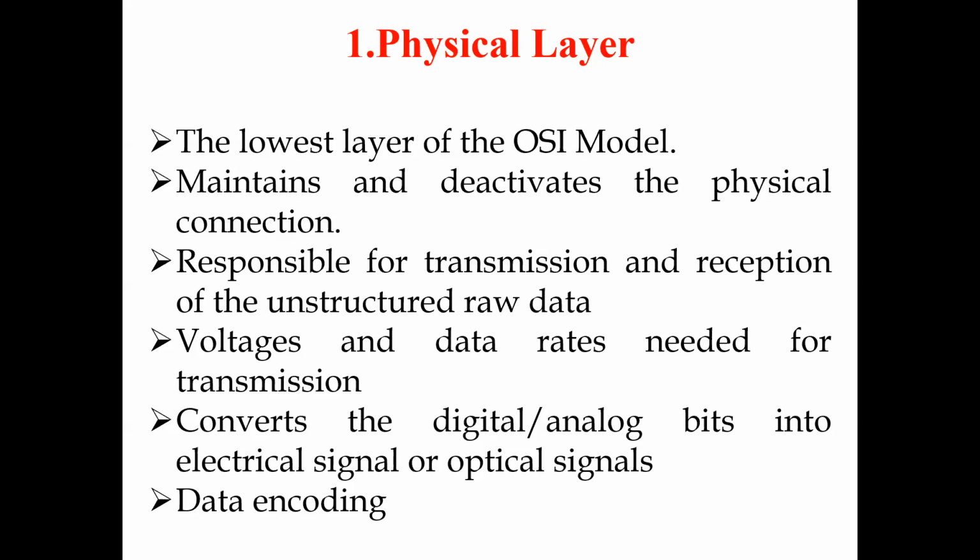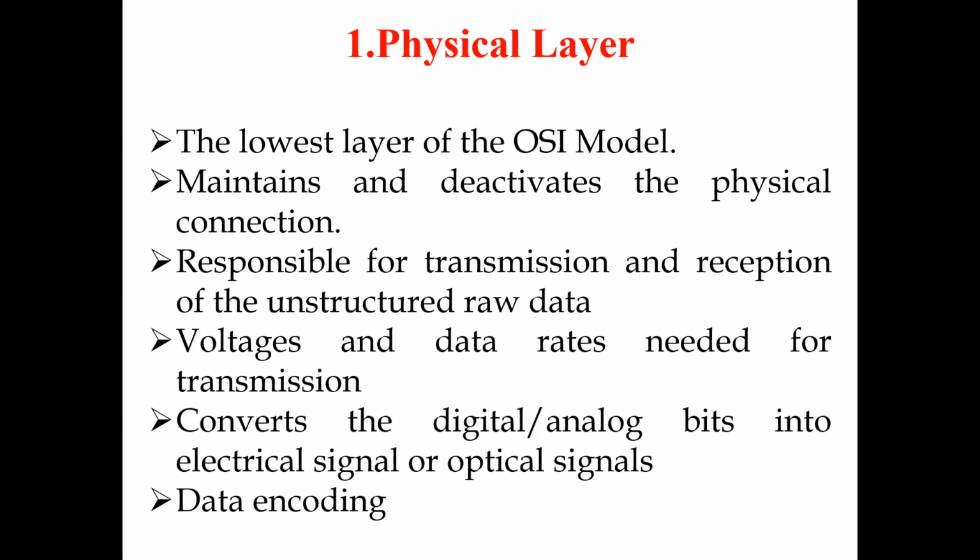At the time of sending it is encoding, at the time of receiving it is decoding, because we receive the data as a signal, that means bits, which are converted into segments and given to the upper layer, and also the frames are converted to bits. This is done in the physical layer. So these are the main functions of the several layers in the ISO OSI reference model.